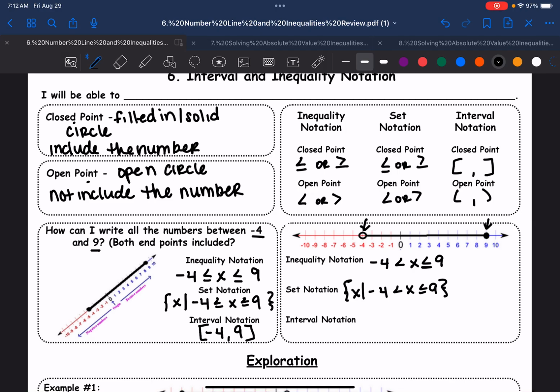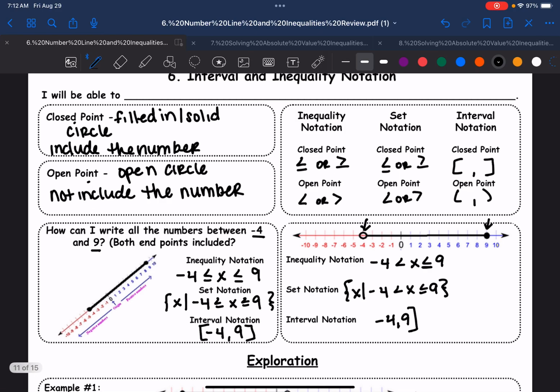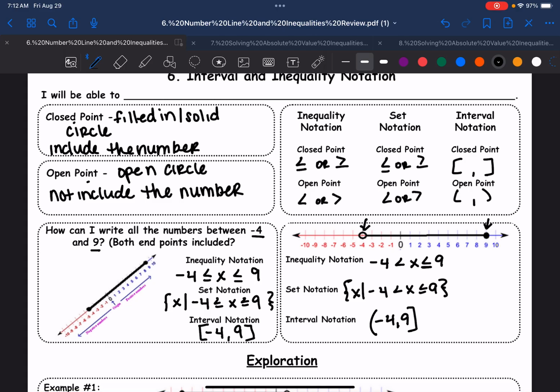And close our braces. For interval notation, I'm going to write -4, 9 because those are the numbers that I'm looking at. I'm going to include the 9, like we said, it's a closed circle, but I'm not going to include the -4. And notice here we have one parentheses and one bracket, and that's okay. We don't always include both numbers. That means that 9 could be a solution, and we can get very close to -4, but we're not going to get to -4 exactly.